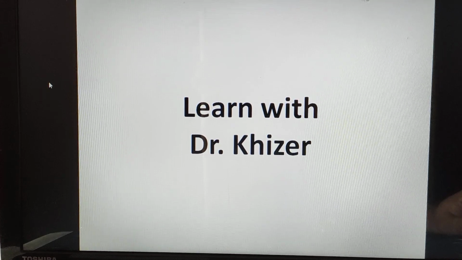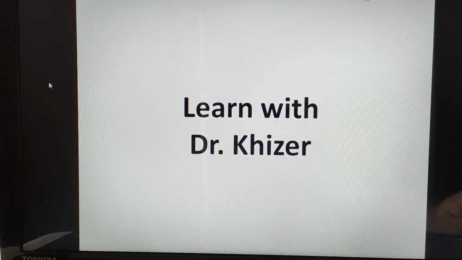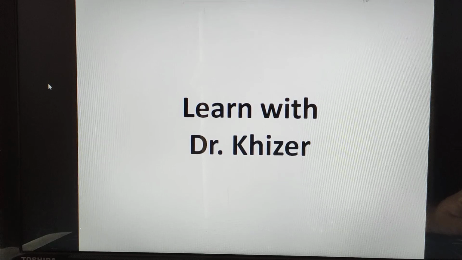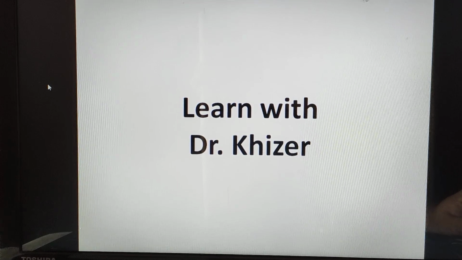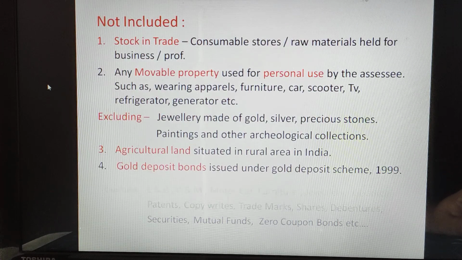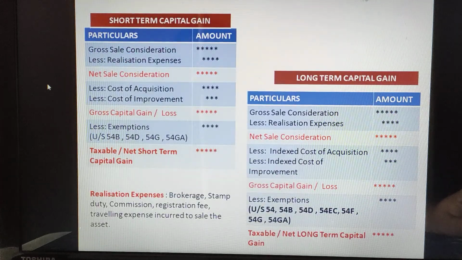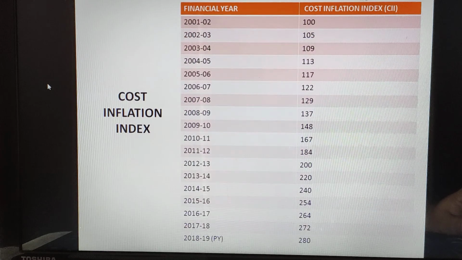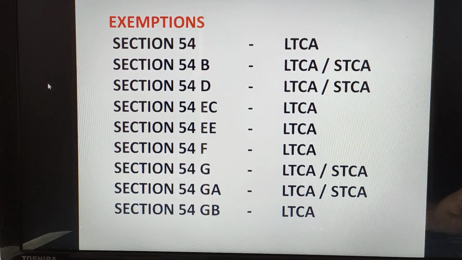So in the previous 4 videos we saw the theoretical aspects and how to calculate or compute taxable capital gains. So in this video we are going to learn about the exemptions.